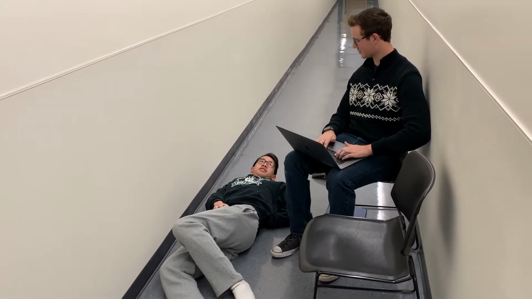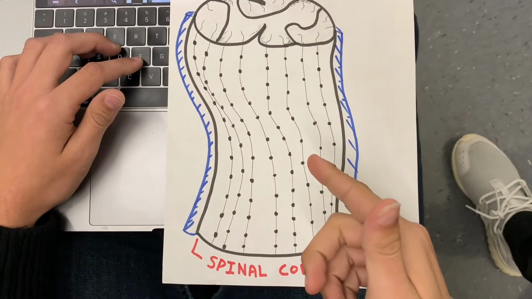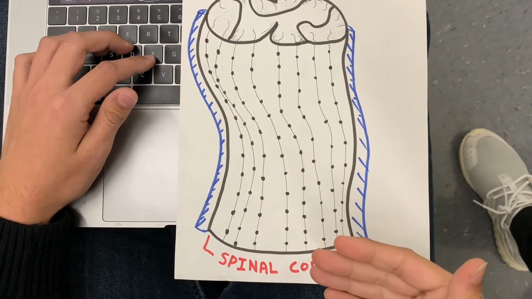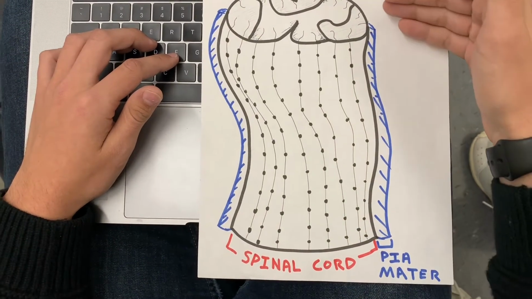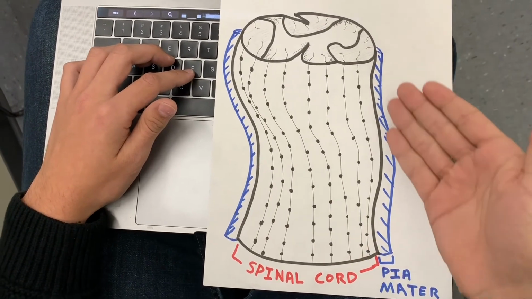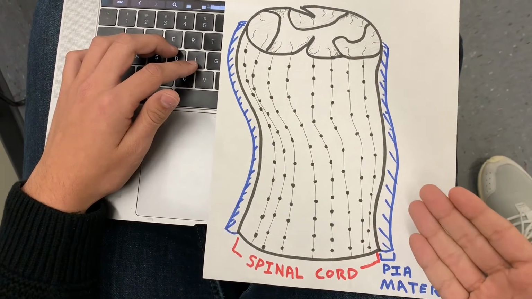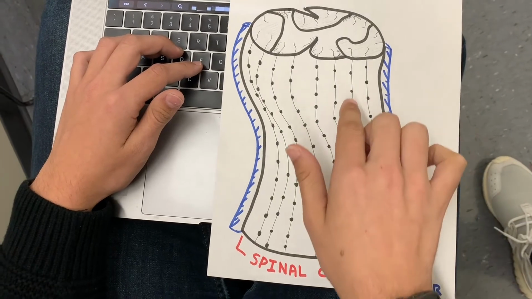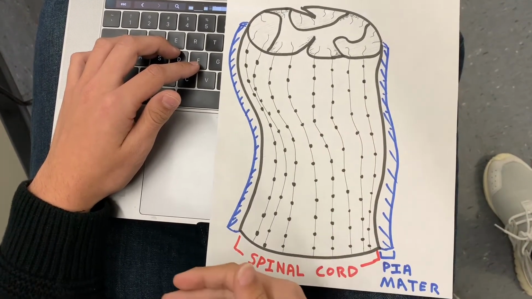Luckily for you, we've actually been researching this. Your spinal cord is a long, thin, tubular structure made up of nervous tissue that extends from the bottom of the brainstem down to the bottommost lumbar vertebrae. It's encased in pia mater, a thin protective membrane that acts as a cushion. Within the spinal cord are strands called axons, which carry the sensory signals that provide the motor function and sensation